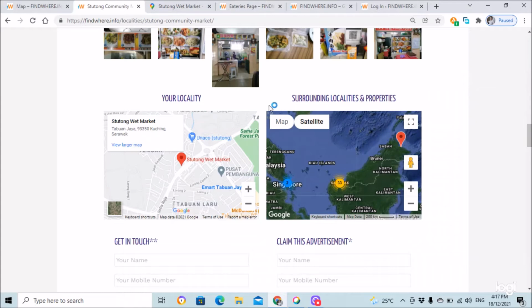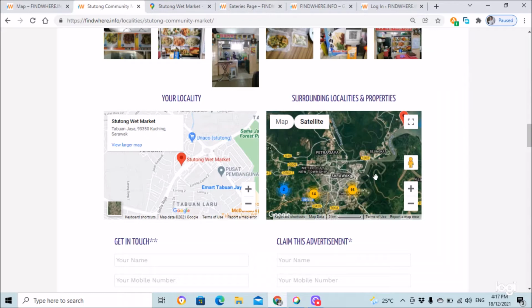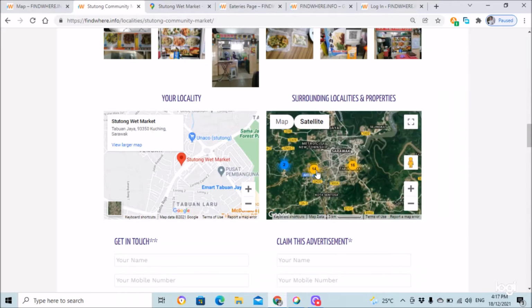Similarly, on the right hand side of the locality map, there is a surrounding properties and locality map. This particular Google Map collects the surrounding area, the listings that are surrounding this property. So let us click 33 here, and it will show all the surrounding properties in the area of Kuching.